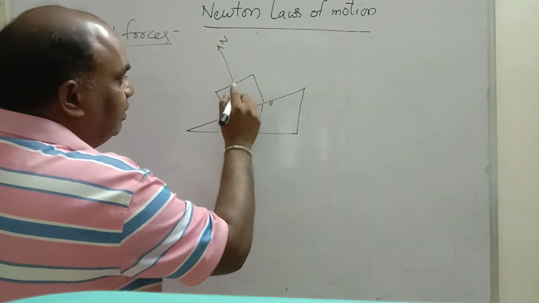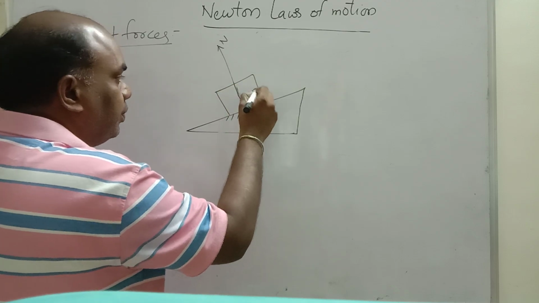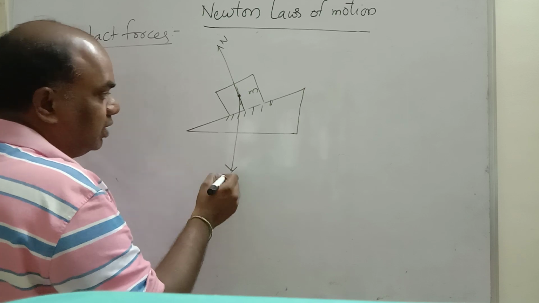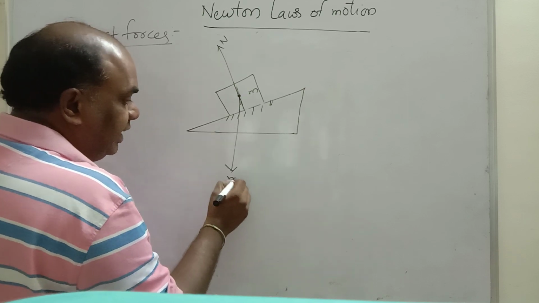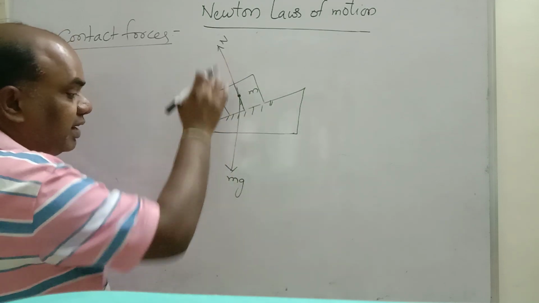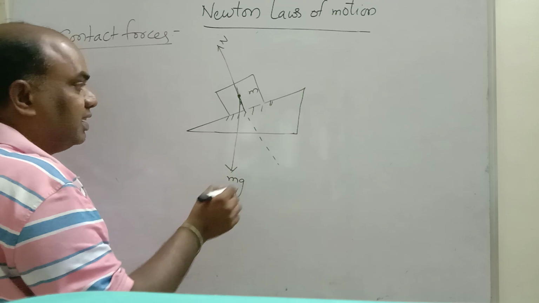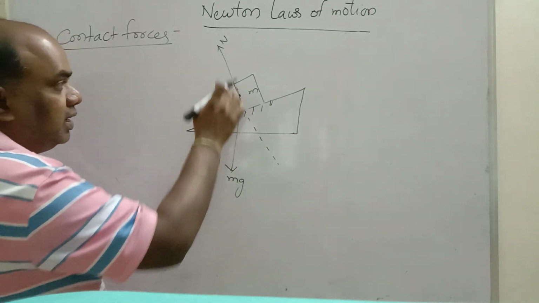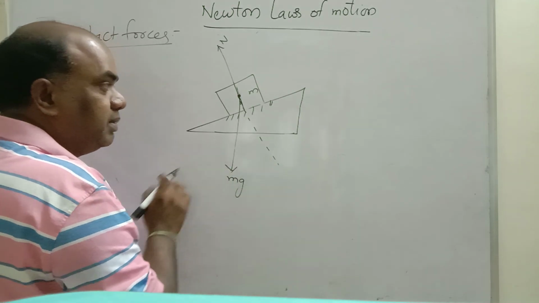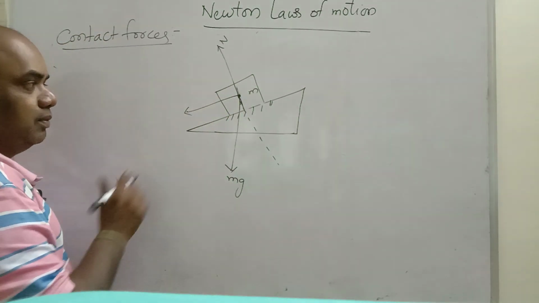Then where is the weight? This is normal. Normal is perpendicular to the contact. This is the center of mass. From the center of mass exactly downwards towards the center of the earth is nothing but weight mg. But here normal is not balancing mg. Why? Because if it is exactly in this direction, normal balances mg. But normal is making some angle with the mg. So normal is not balancing mg. So the body slides in this direction.